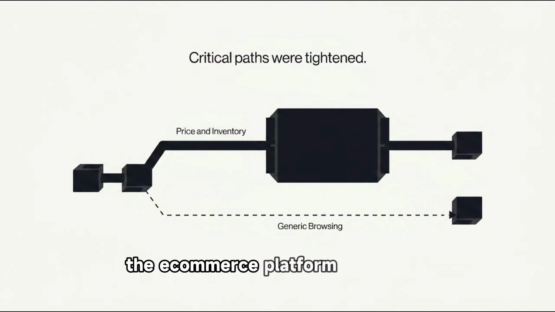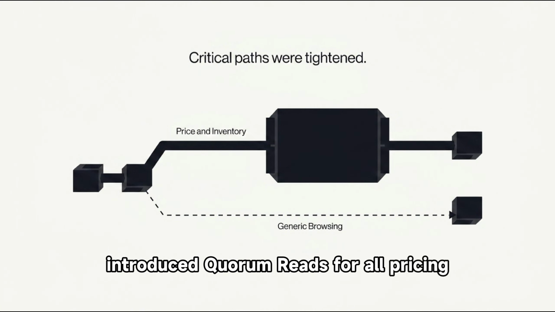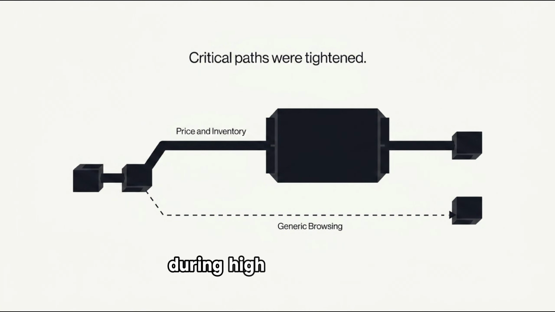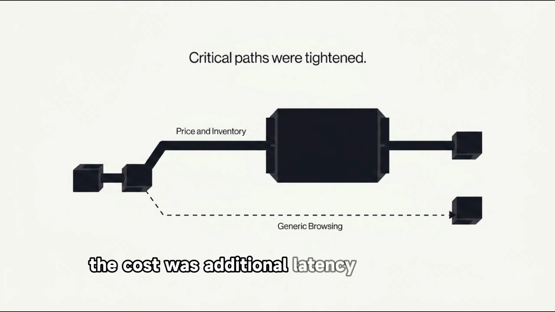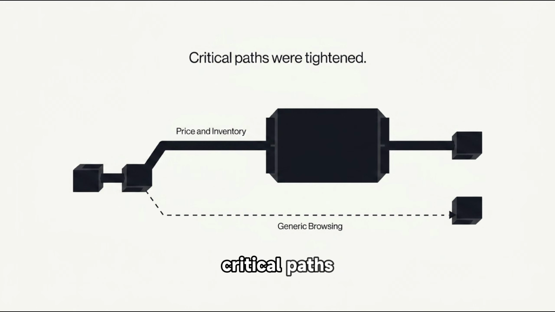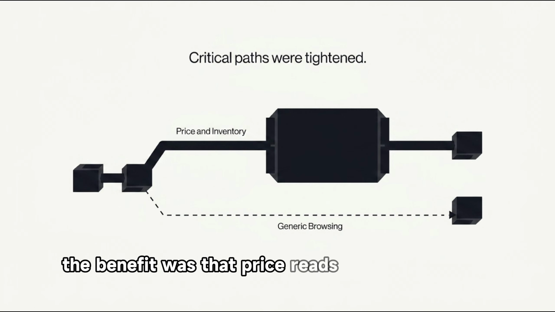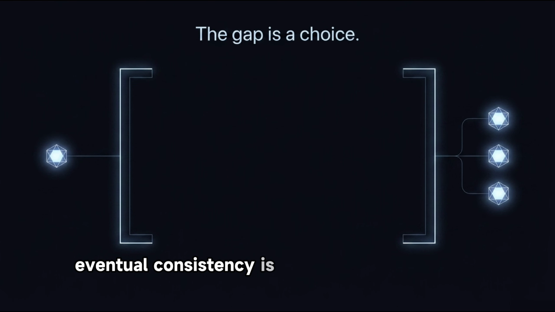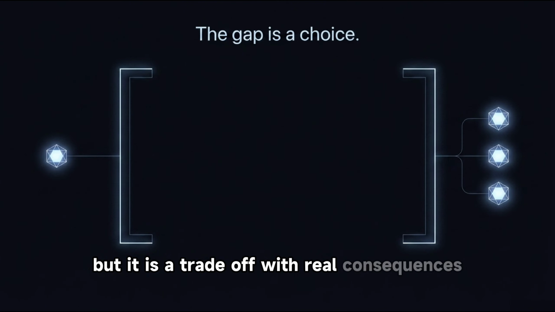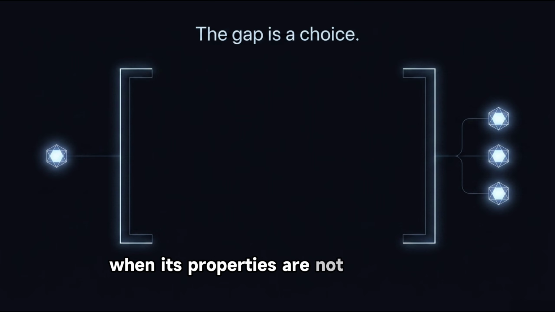The e-commerce platform from 2018 introduced quorum reads for all pricing and inventory queries during high-traffic events. Standard browsing remained eventually consistent. The cost was additional latency on checkout critical paths. The benefit was that price reads during flash sales returned the same value across all regions. Eventual consistency is a trade-off, not a failure. But it is a trade-off with real consequences when its properties are not understood.